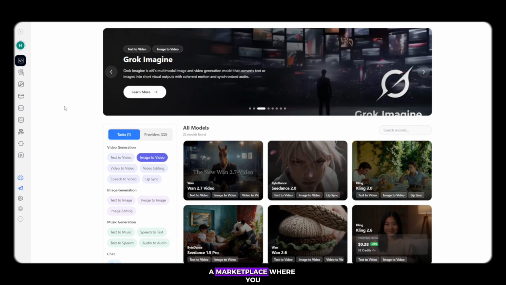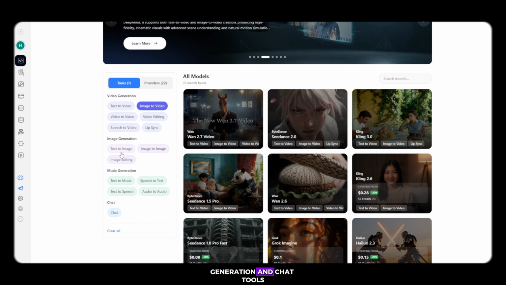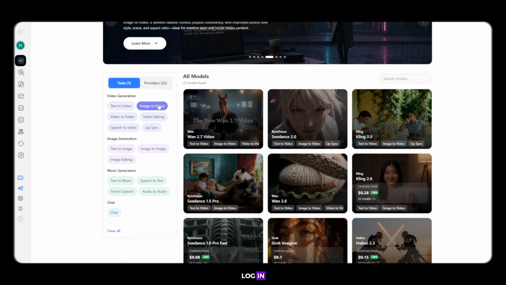It is a marketplace where you can find all AI tools in one place, like text to image, image to video, video to video, audio editor, lip sync, image generation tools, music generation, and chat tools. You get everything here. So guys, I will give you the link. Just open it and log in. You can log in with any Google ID, but remember one thing, it does not work with temporary emails, so you must use your personal email.